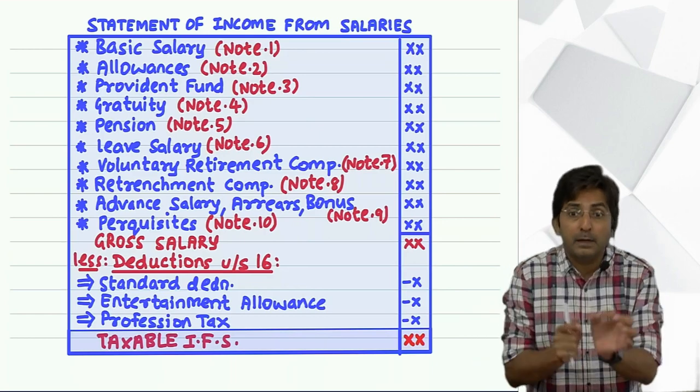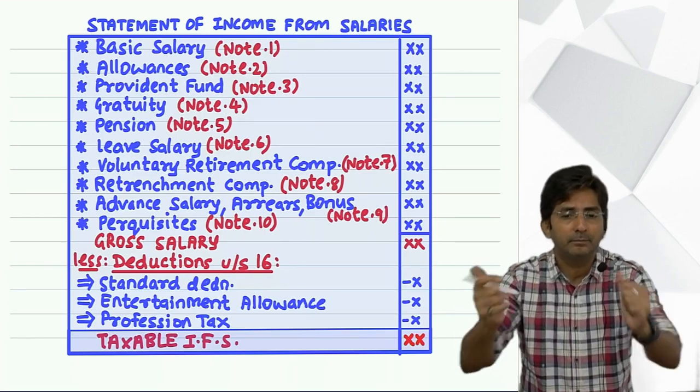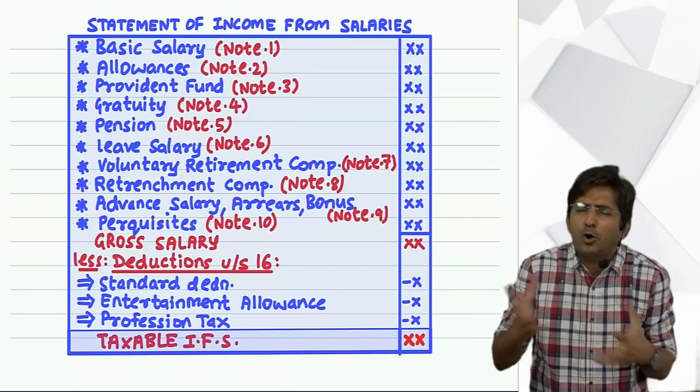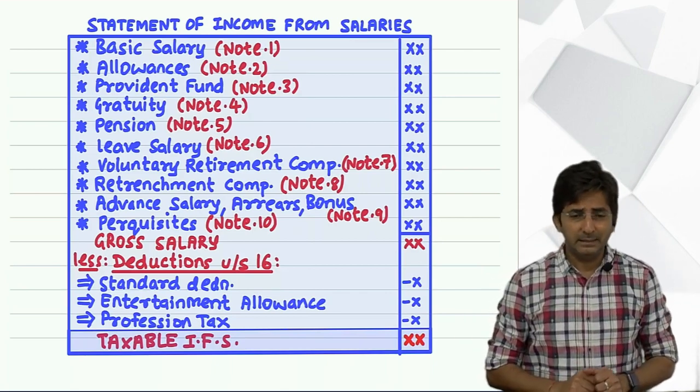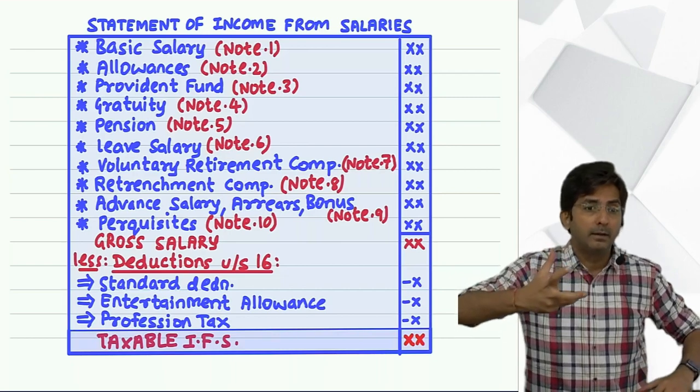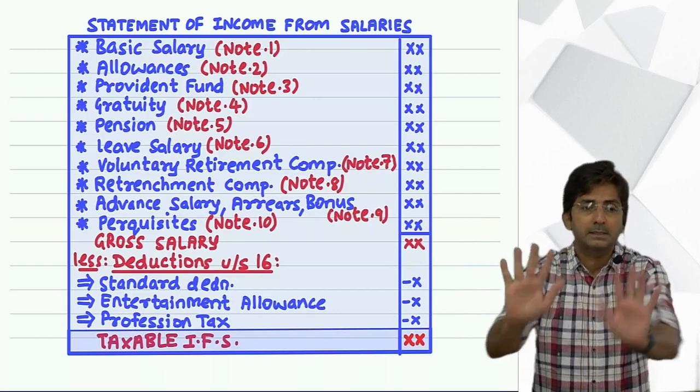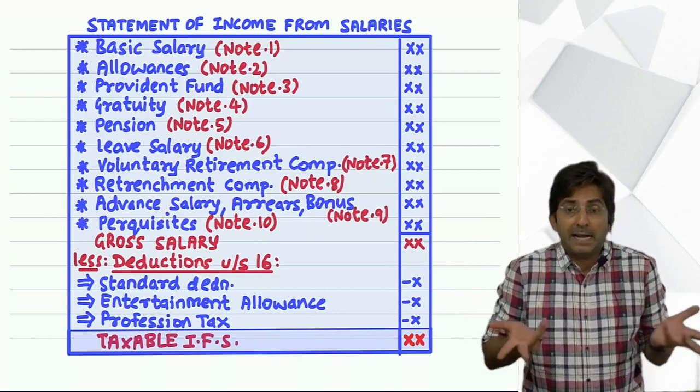Here also, if something is exempt, section 10 will come. In short, don't feel this is a new topic. Just new items of income will come, but the strategy of learning and solving the sum remains the same, which is taxable or exempt.